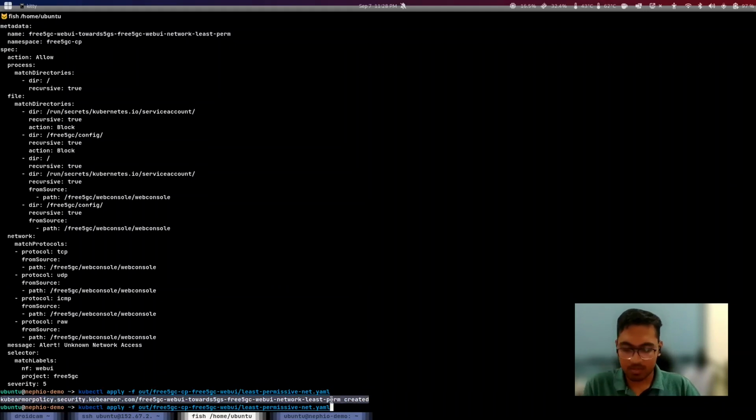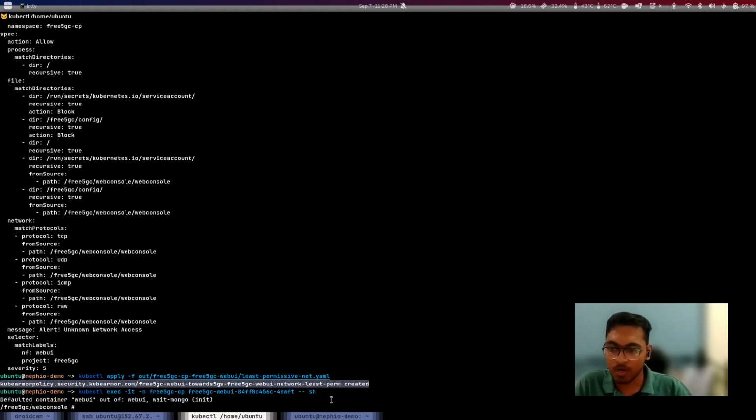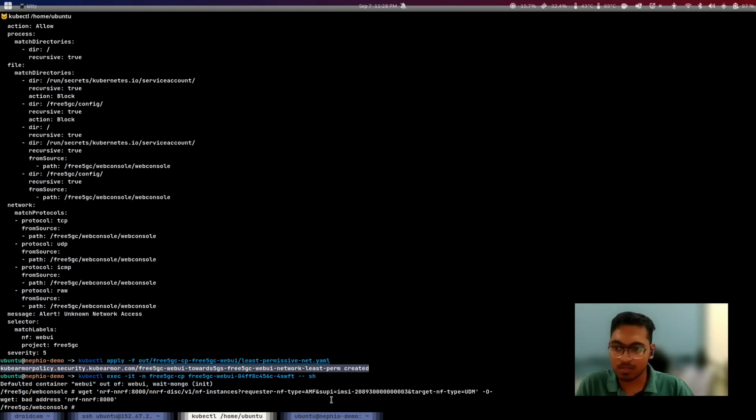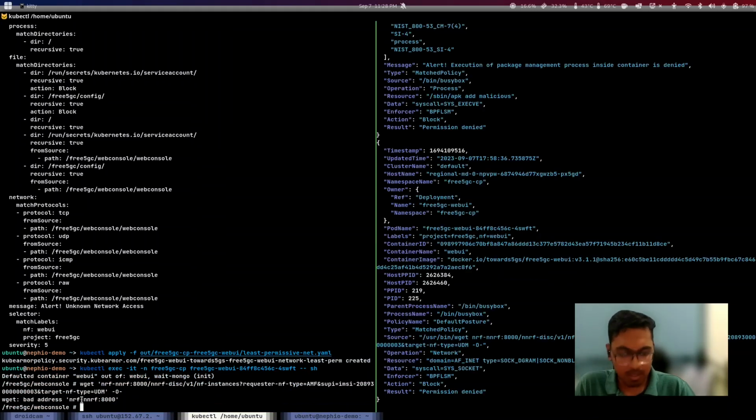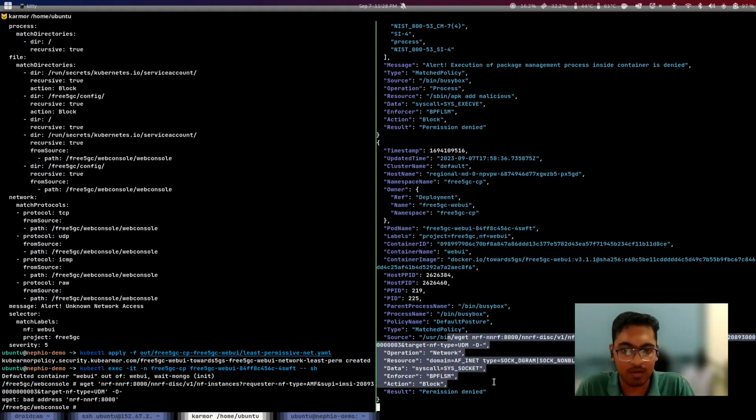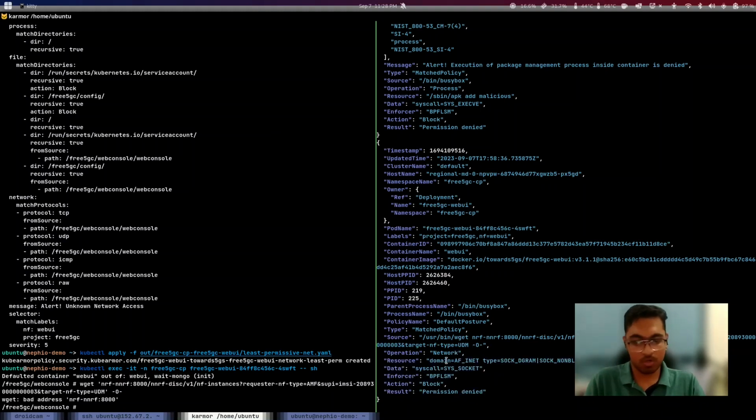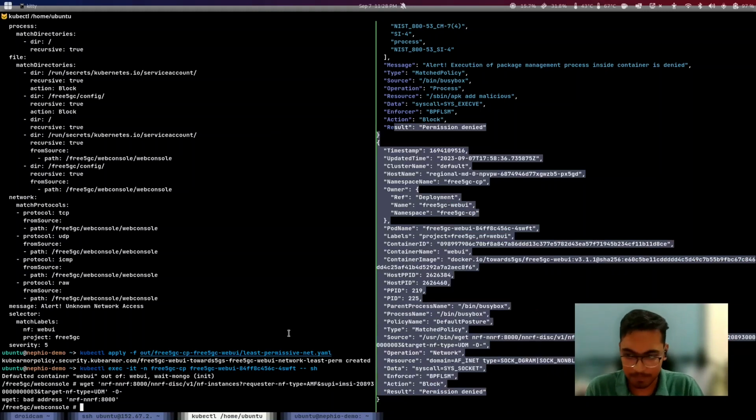We have applied this policy, and now if we go ahead and try to access this network primitive, we get a bad address. And we would have an alert saying the socket creation was denied because of a zero trust policy. We don't know which policy it is against, but we know that it is inside the web UI pod, and the entire context is available in general. So that's how least permissive zero trust policies help secure against unknown attacks that may be exploited by any attacker.